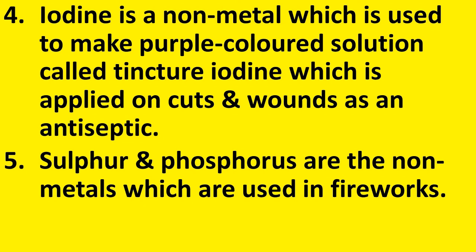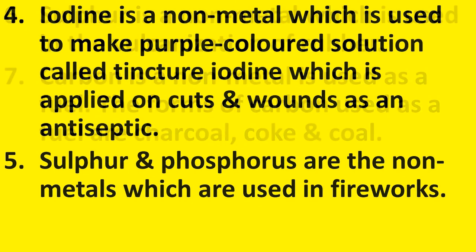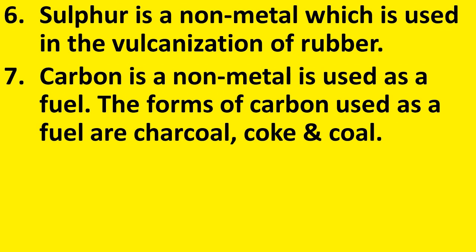Next, sulfur. Sulfur and phosphorus both are non-metals which are used in the fireworks. You have seen that sulfur and phosphorus both are very reactive in nature. So using this property they are used in the fireworks. Now we will see how sulfur nonmetal is useful to us.